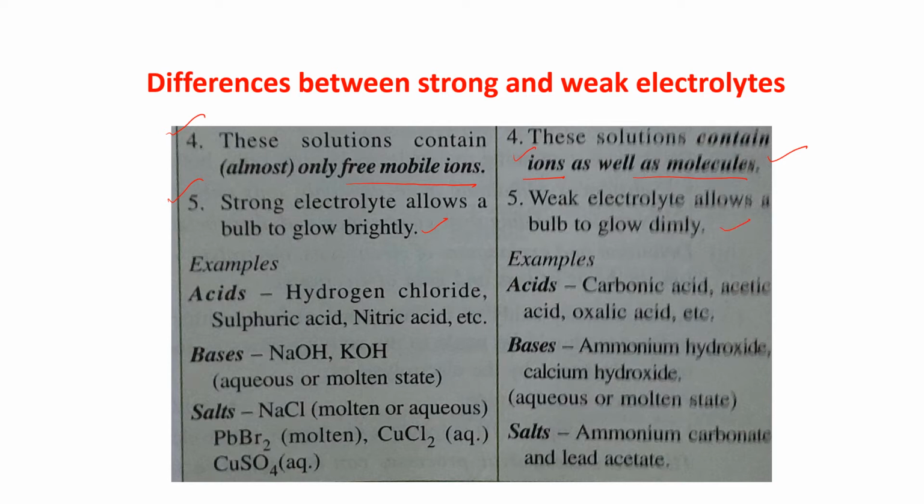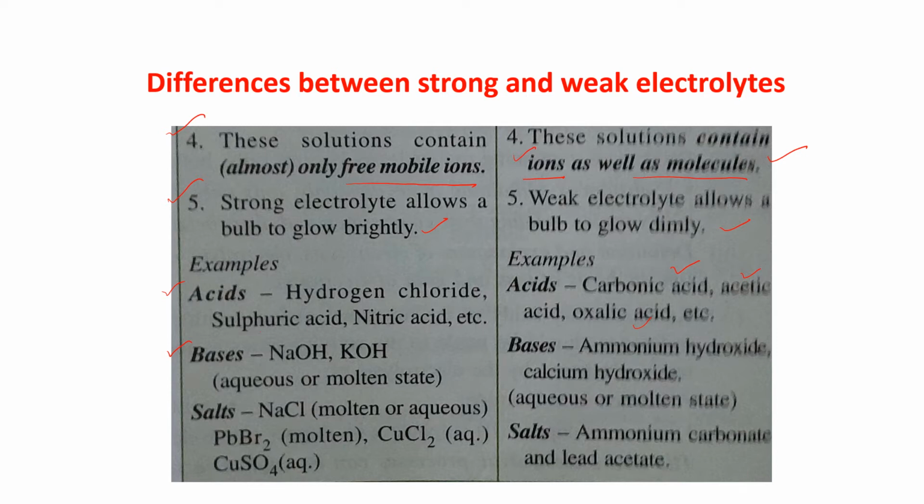Now, for example, acids: hydrogen chloride, sulfuric acid, nitric acid, they are strong electrolytes. But carbonic acid, acetic acid, oxalic acid, all are weak electrolytes. Bases, NaOH, KOH, in aqueous or molten state, they are strong electrolytes.